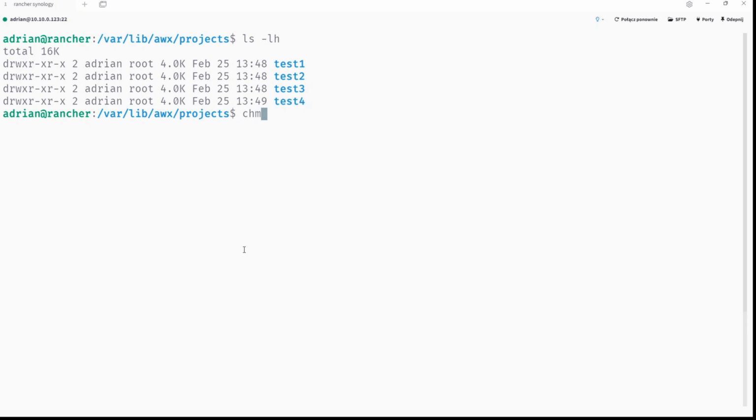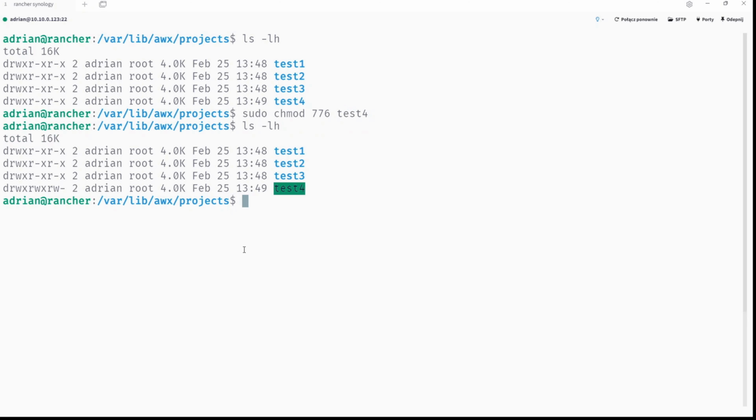Or eventually you can use something like sudo chmod, and you can set it to, I don't know, 774 or 6 on test4. We'll check it, and now the RWX, so we will use 775.